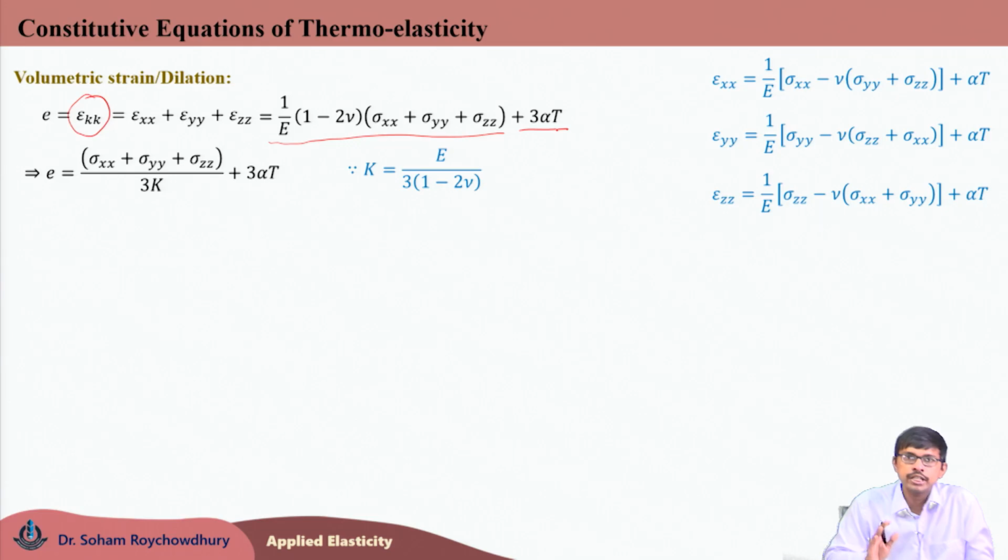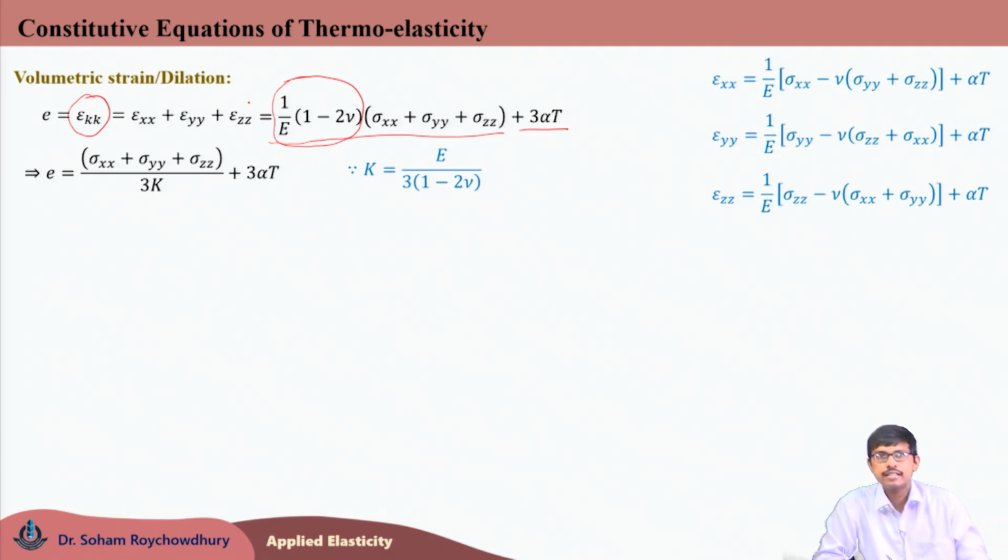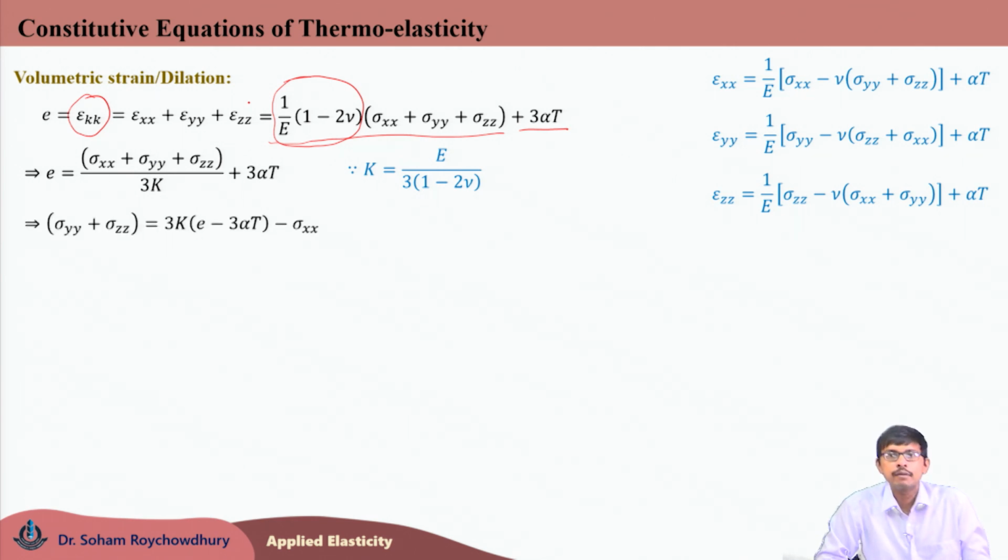Those relations we had earlier derived. So, one such equation we are using here is k equals E divided by 3 times (1 minus 2 nu). So, in the first term, this (1 minus 2 nu) by E I am writing as 3 k. Thus, the volumetric strain or dilation epsilon kk, or small e, would be (sigma xx plus sigma yy plus sigma zz) by 3 times bulk modulus plus 3 alpha t. Now, from this we can write the summation of sigma yy and sigma zz.